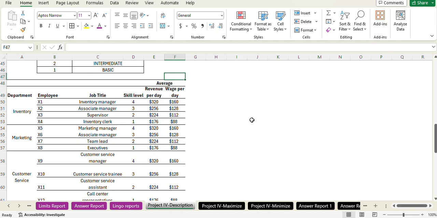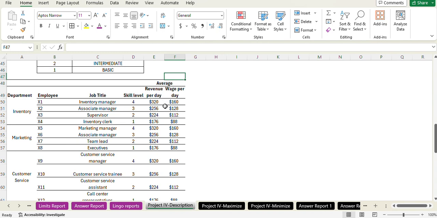In this table, we have shown the revenue generated by each employee and the wages that we pay to those employees. So revenue here defines our profit or the performance of the employee according to their skill levels.